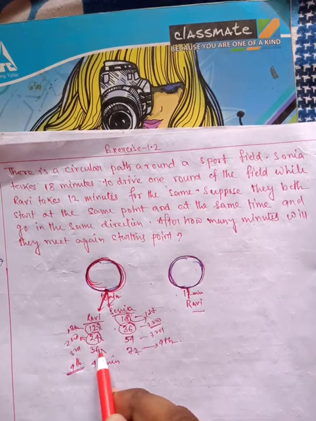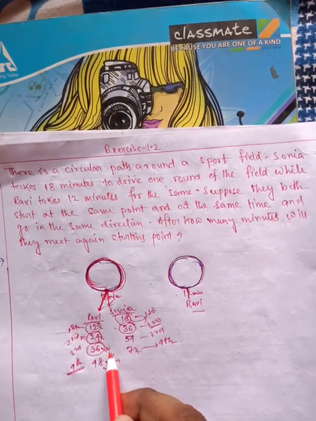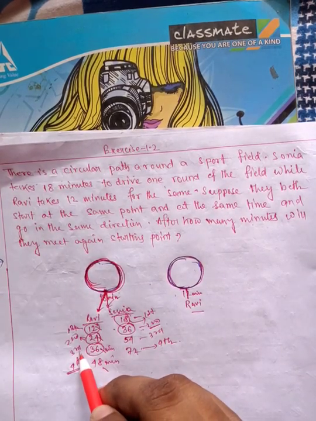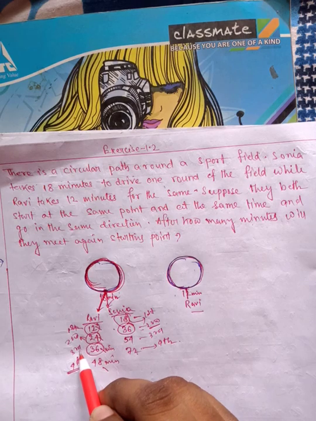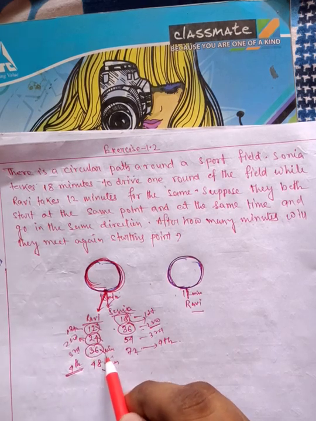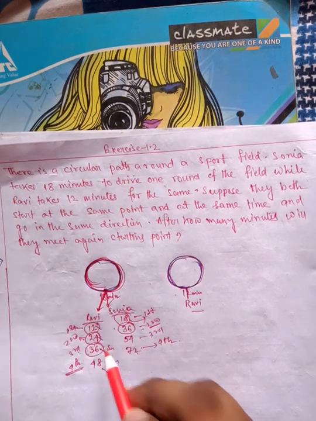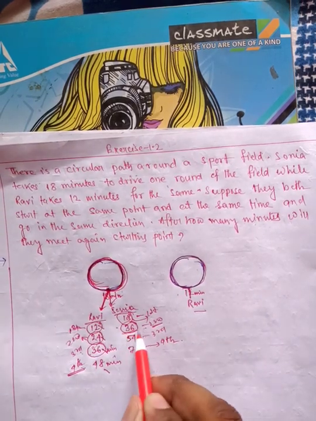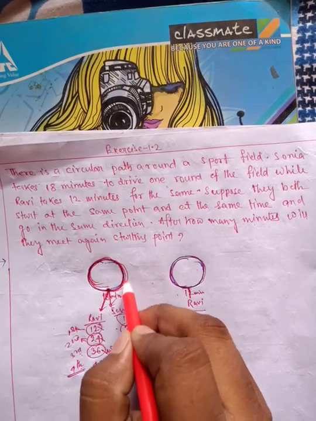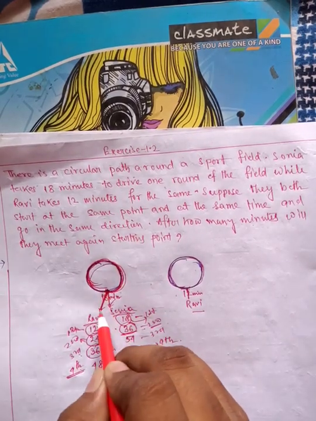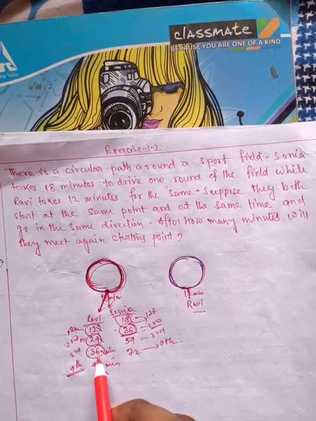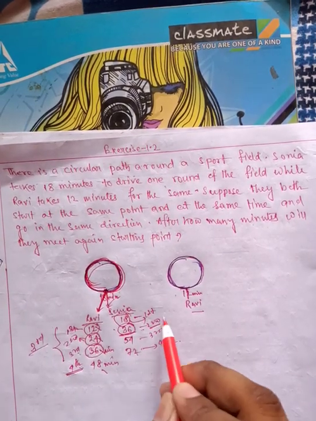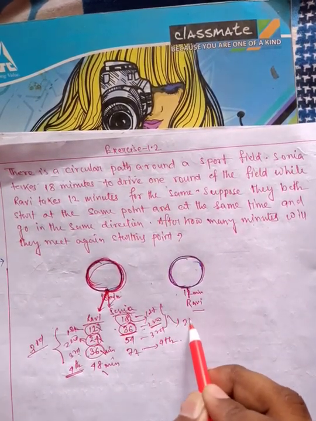Now after 3 rounds, that is after 36 minutes, he completes the third round. That means after the third round Robbie will be here, and at the same time, that means after 36 minutes, Sonia will be here again. Because after 36 minutes Robbie completes the third round, and Sonia completes the second round.